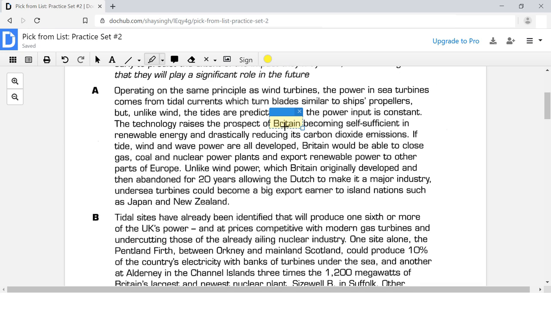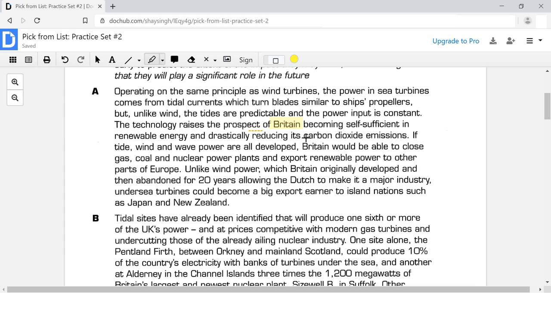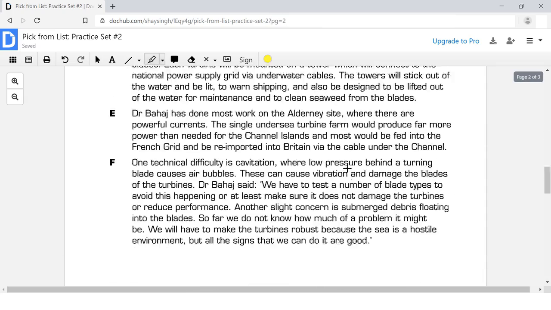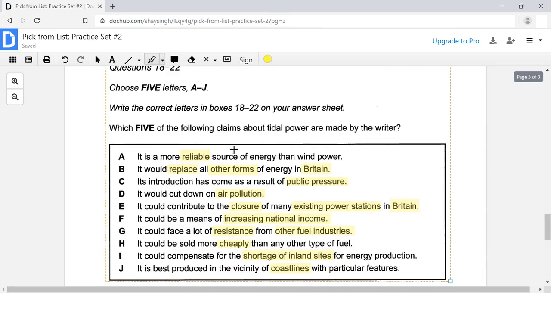Here I see another keyword. Look at that. I see reducing its carbon dioxide emissions. Can you guess what that is synonym language for? Carbon dioxide emissions. This here is synonym language for air pollution. Right there, air pollution. That is synonym language.